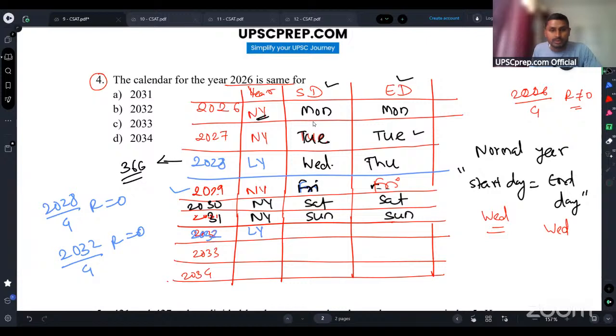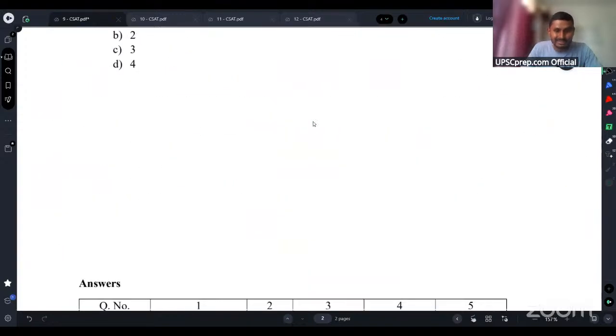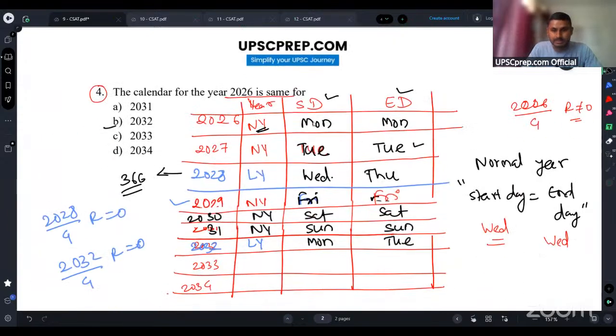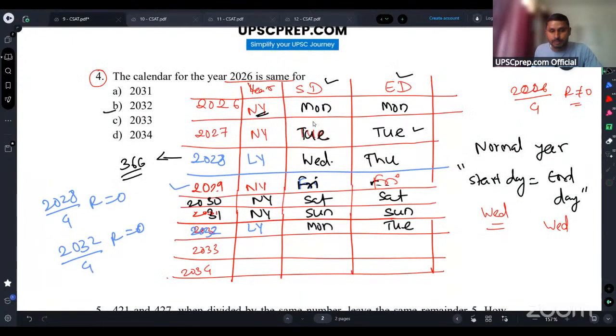Now you will see year 2032. It is a leap year. It will start on Monday but it will end on Tuesday. So 2032 cannot be the correct answer. Probably we had mentioned option B as the correct answer, but this is not the correct answer. You will have to proceed further.